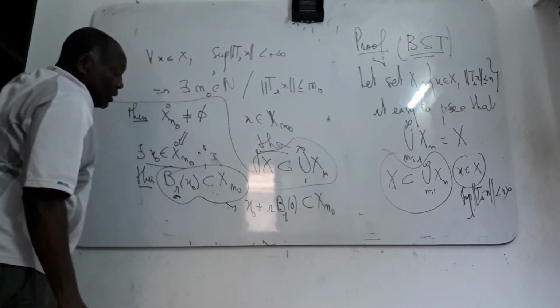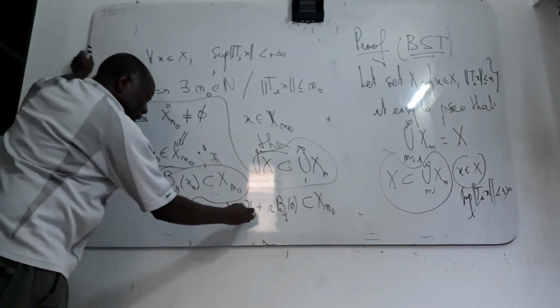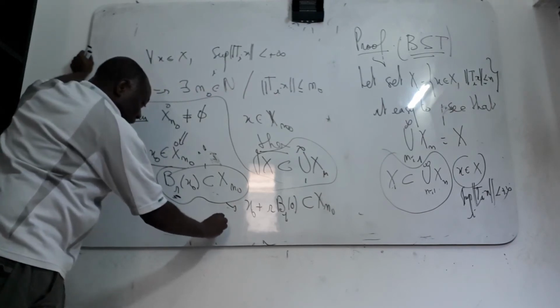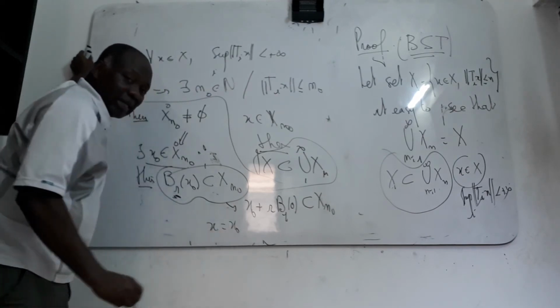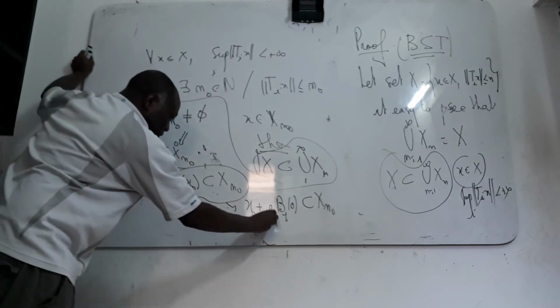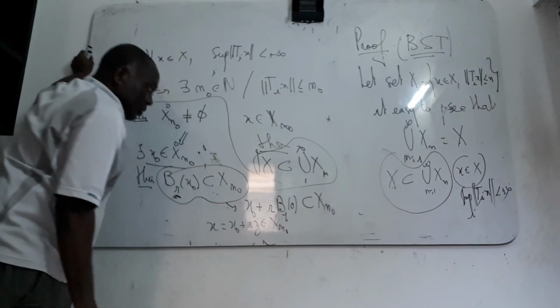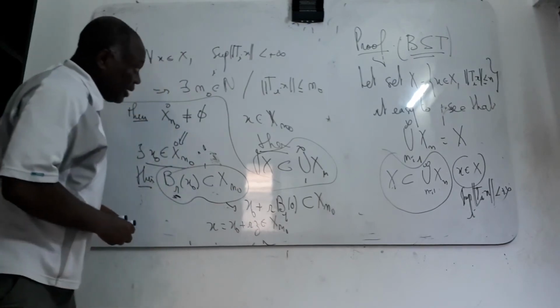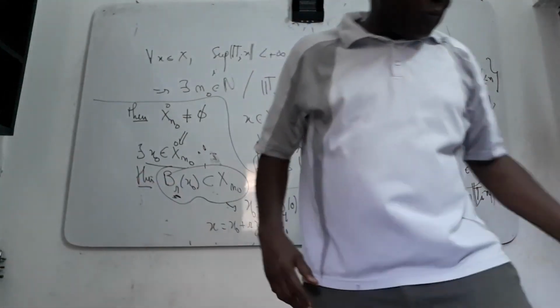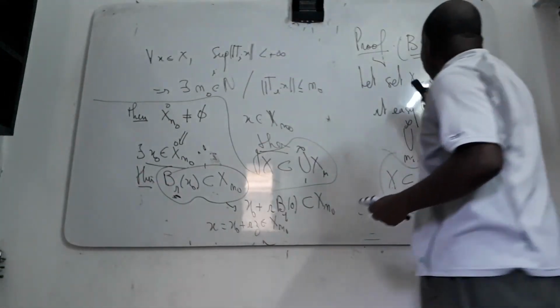That means that the element x equal to x0 plus r z is an element of S_n0. I use the definition now of S_n to give the last result.